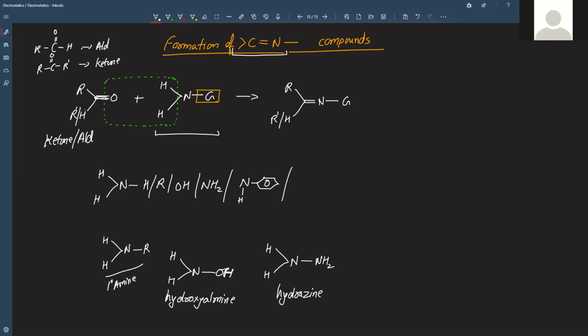Now there is a phenyl, so it is called phenyl hydrazine. And even this other hydrogen can be removed, and in place of this there can be two phenyl groups. Now this is called diphenyl hydrazine.